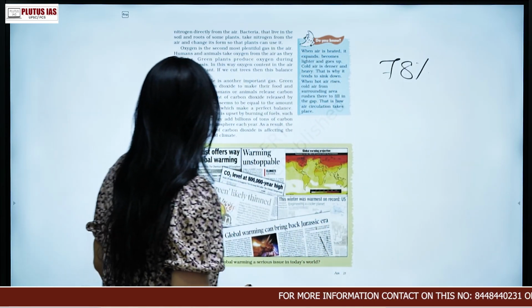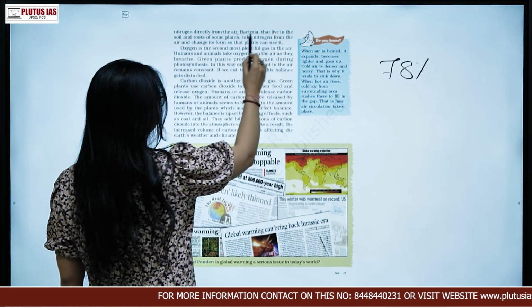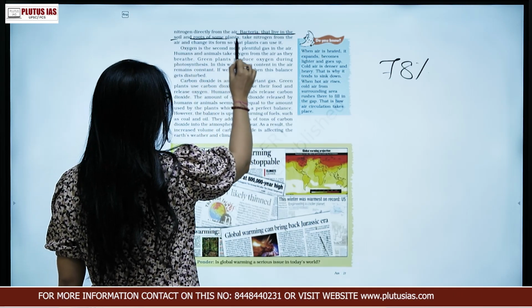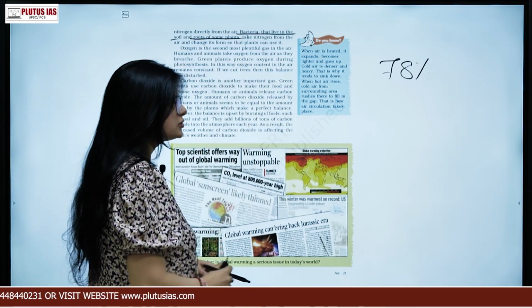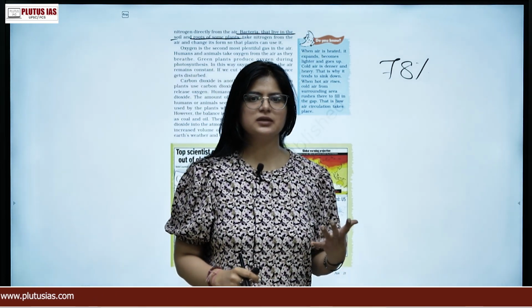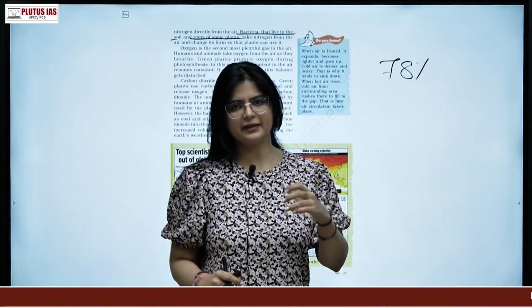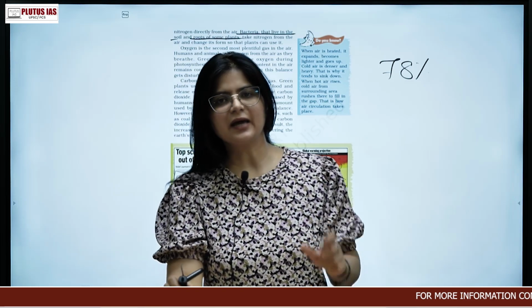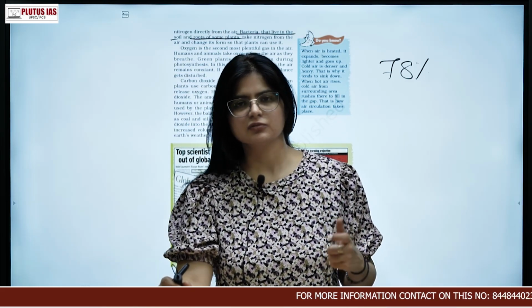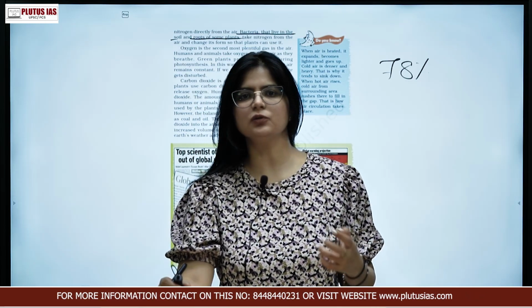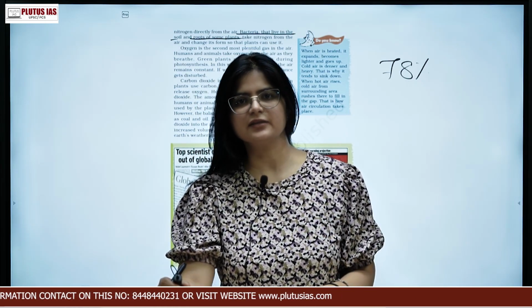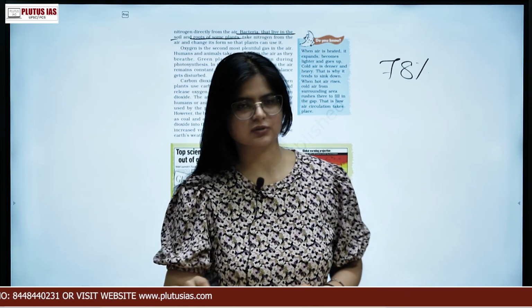Nitrogen directly from the air, bacteria that live in the soil and roots of the plants take nitrogen from air and change it in the form. So understand one thing, that you cannot just take nitrogen like that. It has to be converted into different forms through the soil. Different bacteria will work on it, and then only you will be able to get the usable form of nitrogen.